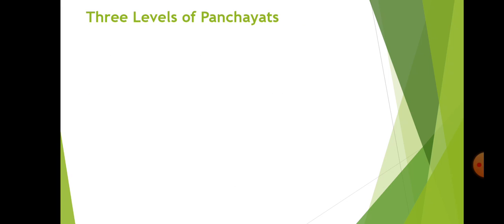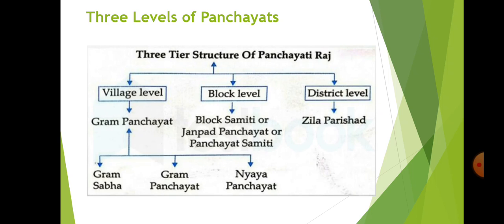Next, the three levels of the Panchayat. Now see, the Gram Panchayat is the first level. It is the first tier of the democratic government. Above that, there is a second level also. The second level is the block level, called the Panchayat Samiti or Janpad Panchayat, which includes many Gram Panchayats. Many Gram Panchayats come under the Panchayat Samiti.